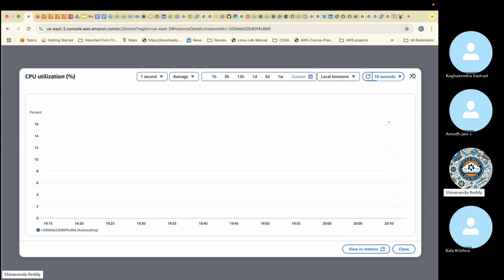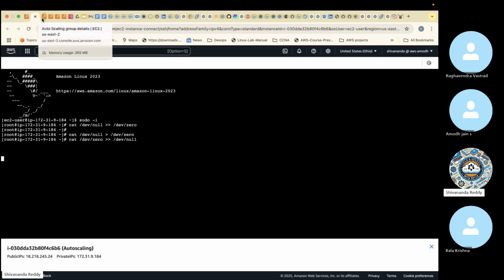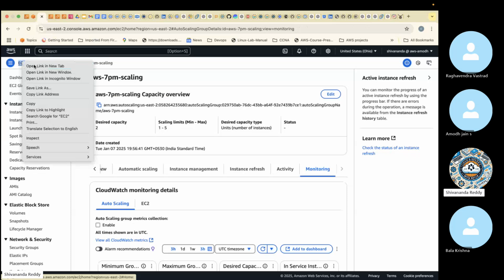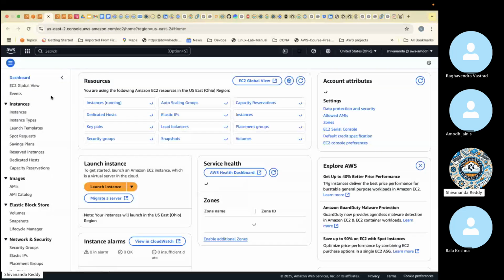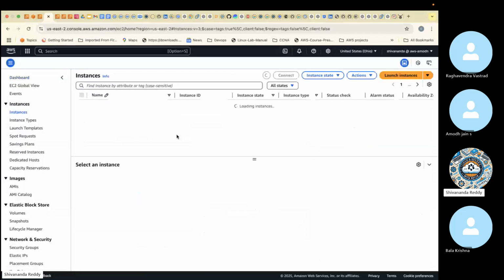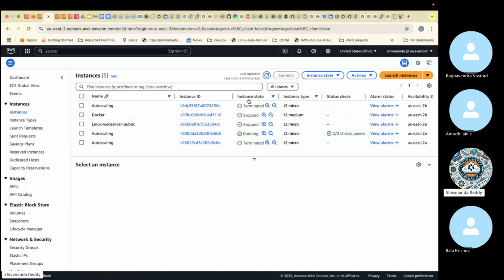So once it becomes 16, let me go to another window. I'll open EC2 and we'll check how many servers are launched. It should keep on launching more servers. Only one server is there right now. Still it's not yet launched. This will take some time to launch, but anyway it's going to launch. That's what we need to verify.